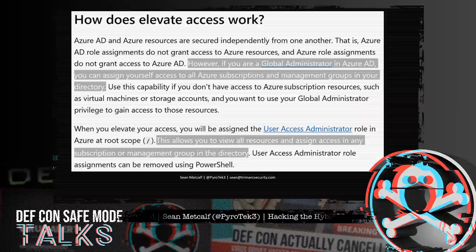Further in the documentation, there's additional context on what Elevate Access is and how it works. When developing Azure Active Directory in Azure, Microsoft had to decide if the global admin should have Azure rights initially and opted for no, they shouldn't. But they provided this capability to gain Azure access. This is that backdoor of sorts, which has been somewhat highlighted now that the managed security defaults option is right below it.